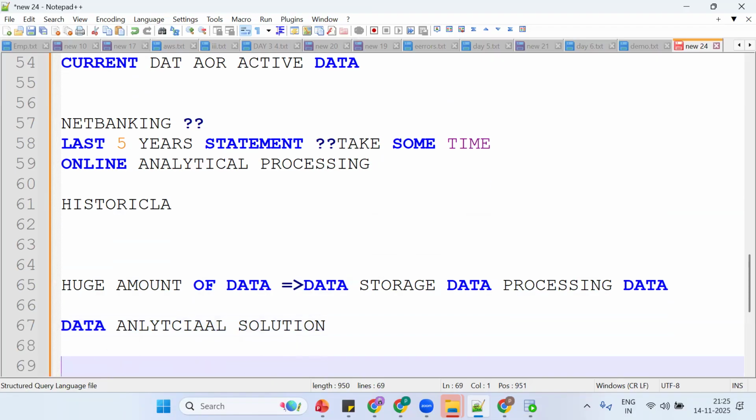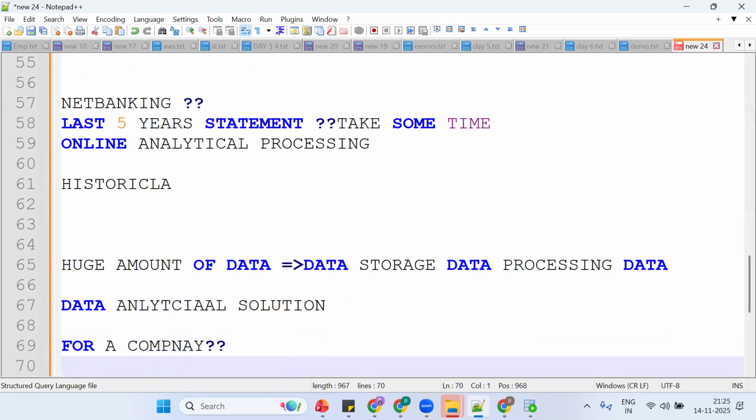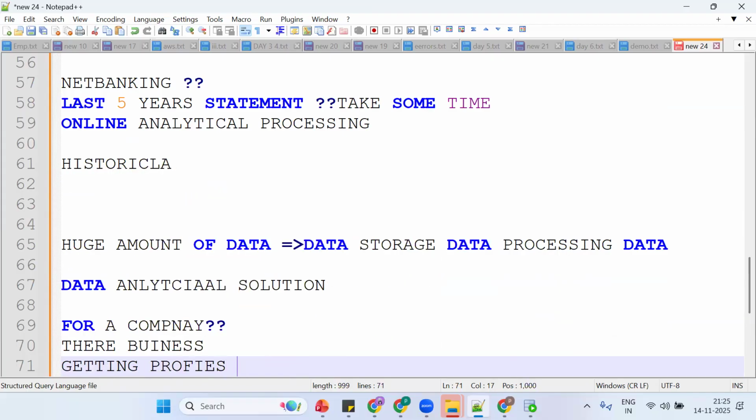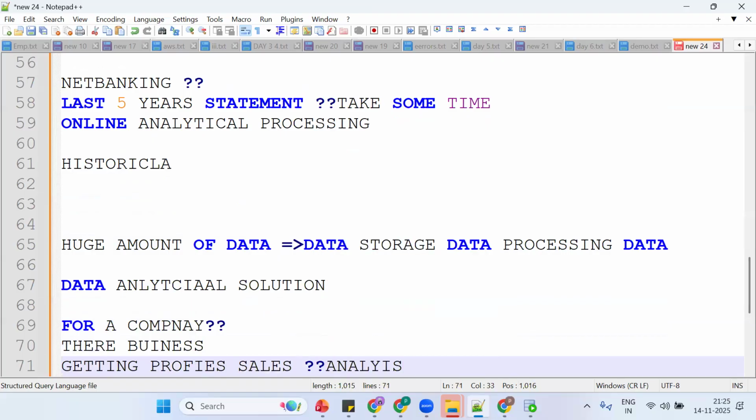If I want to understand, for a company, what their business is, whether they're getting profits or losses, how much sales they're earning, I do it by using analysis. Where can we do analysis? In Snowflake.